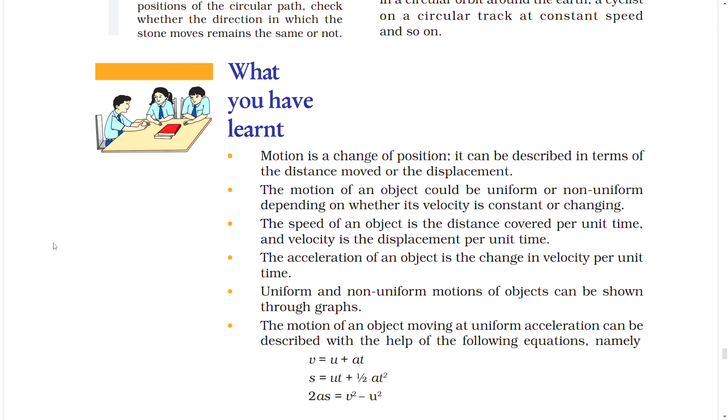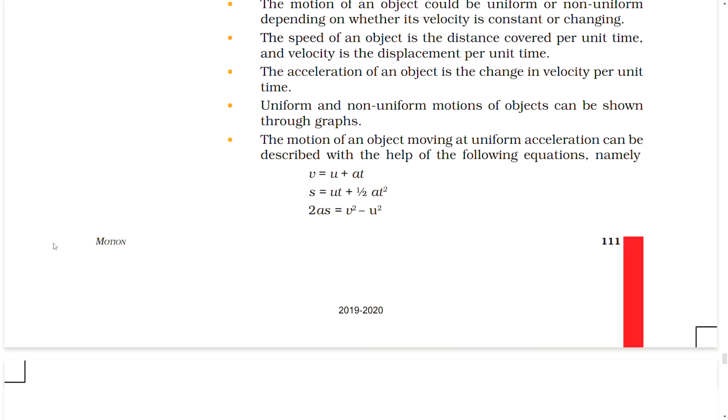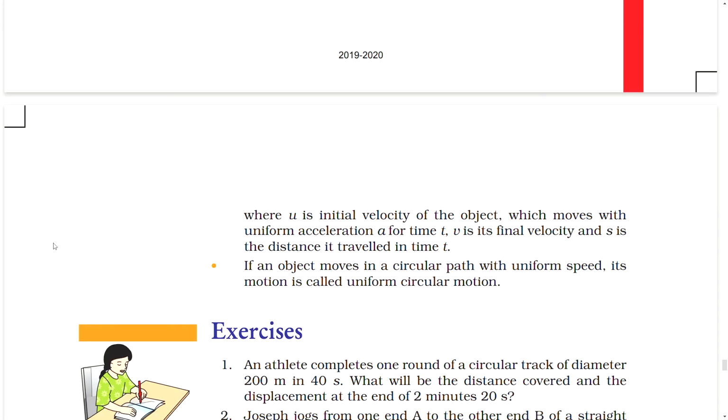The motion of an object moving at uniform acceleration can be described with the help of the following equations, namely v equal to u plus at, s equal to ut plus half at square, 2as equal to v square minus u square, where u is the initial velocity of the object which moves with uniform acceleration a for time t, v is its final velocity, and s is the distance it traveled in time t. If an object moves in a circular path with uniform speed, its motion is called uniform circular motion.